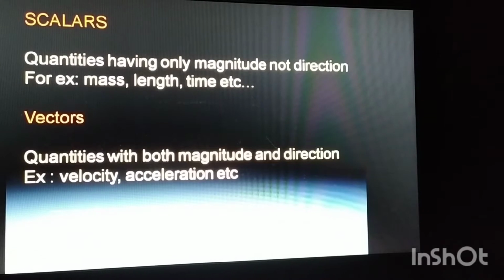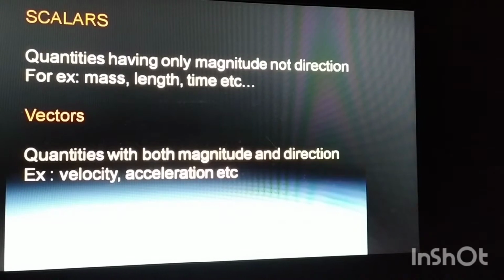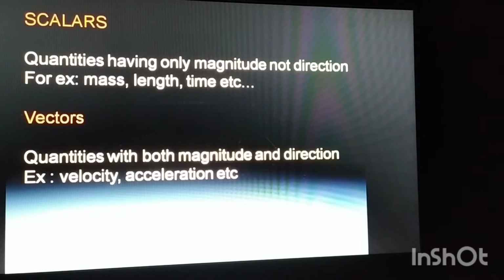Scalars are the quantities which have only magnitude and do not have any direction. For example, mass, length and time. These quantities only indicate some magnitude. For example, if we say that the mass of some amount of substance is 2 kg, this 2 kg indicates how much substance is contained in that volume. But it does not tell us anything about the direction of the mass.